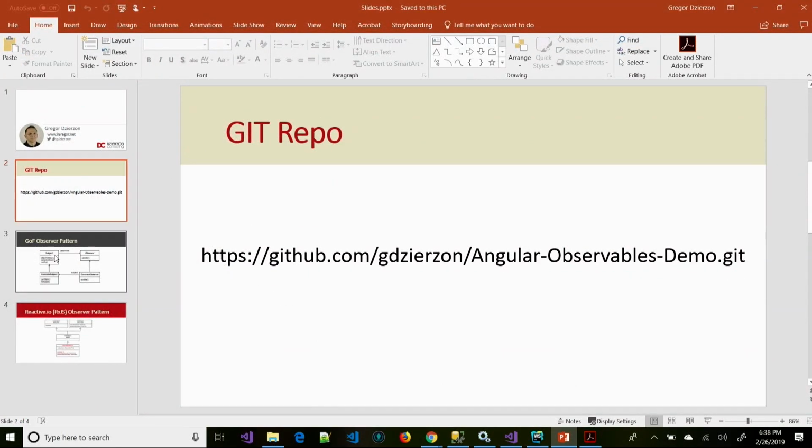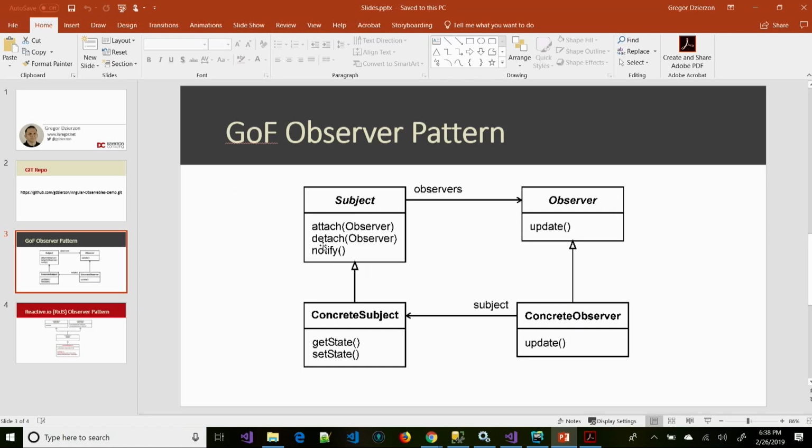So what I want to bring up here, rather than starting this whole PowerPoint again, let's just bring this up here. This is an old pattern that's been around for a long time. The Gang of Four patterns, 94, I think, is when they came out. And there is this pattern that was defined there. You may have heard of it, the observer pattern.